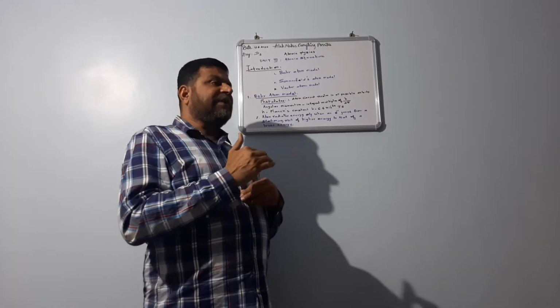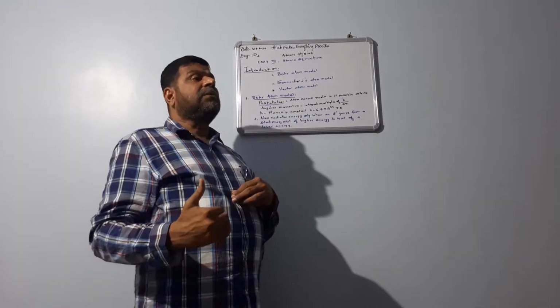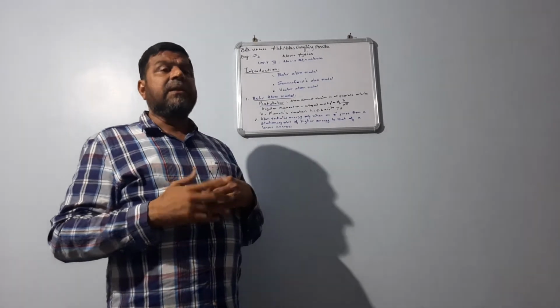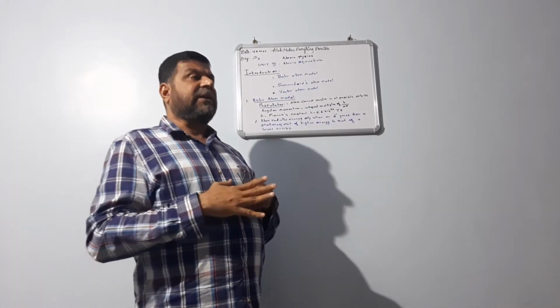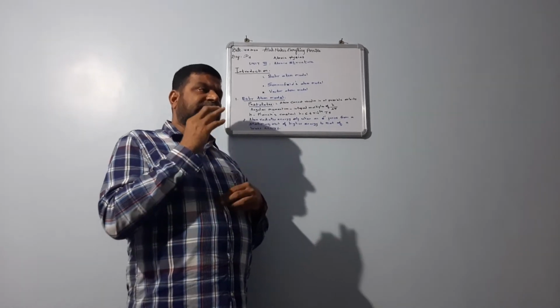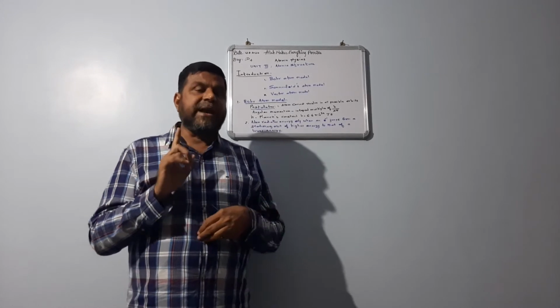And if the atom is moving from excited level to ground level, or higher energy level to lower energy level, emission of energy will take place. So two processes. In these two processes, energy will be absorbed or energy will be emitted, but the formula is the same.